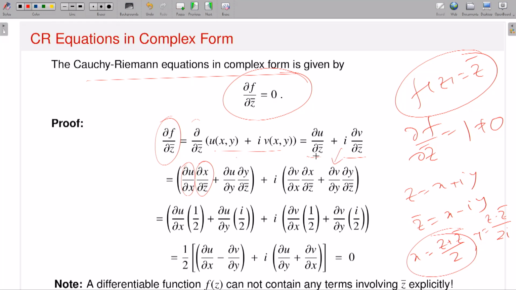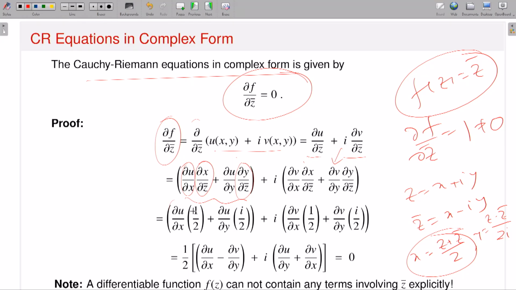Similarly, del u del z bar is nothing but this object, and i times del v del z bar is the same by chain rule: del v del x del x del z bar plus del v del y del y del z bar. But you can easily calculate del x del z bar and del y del z bar explicitly, because you have that expression. Similarly del x del z and del y del z. So what will it give?